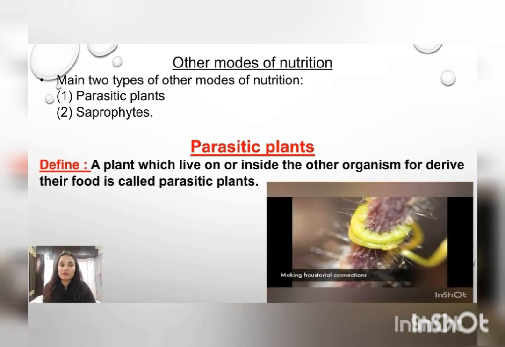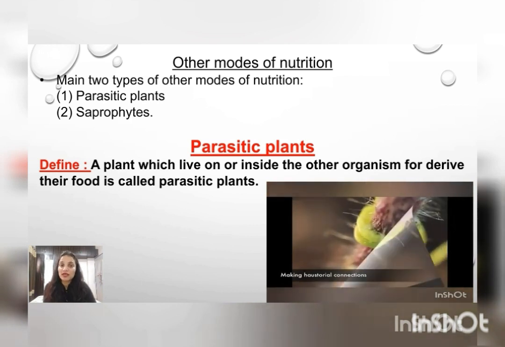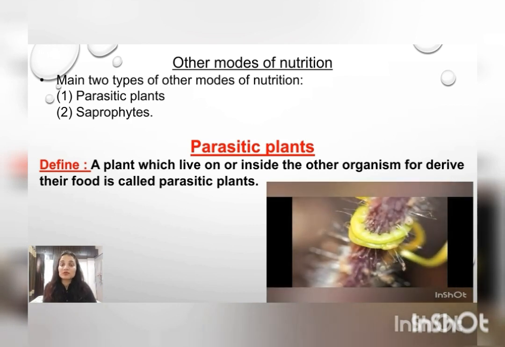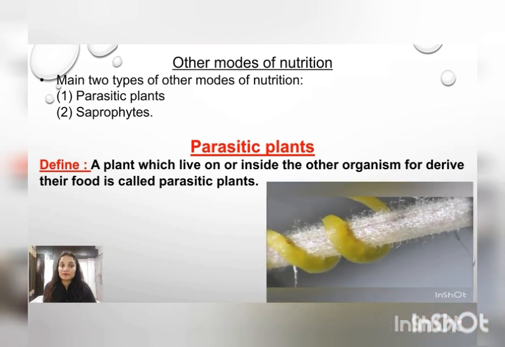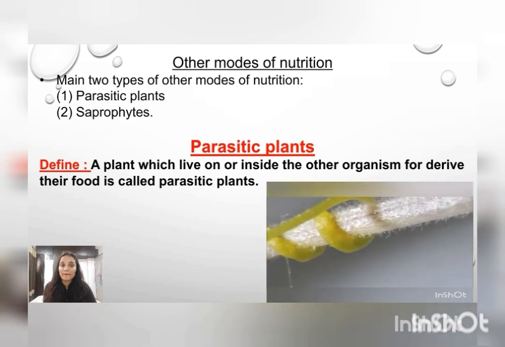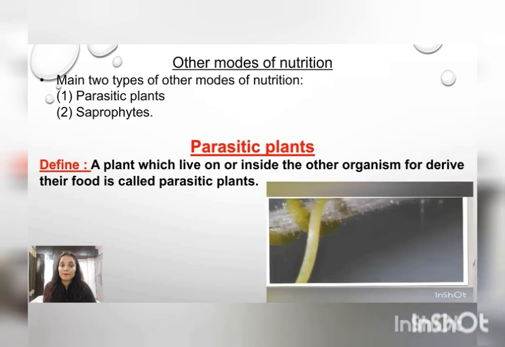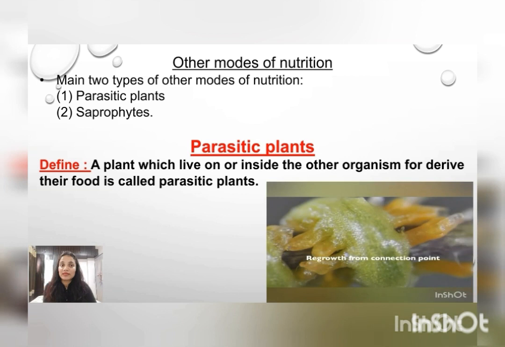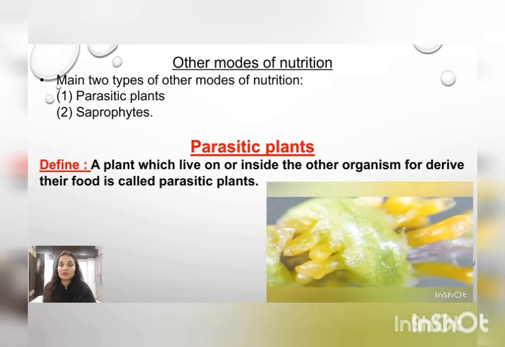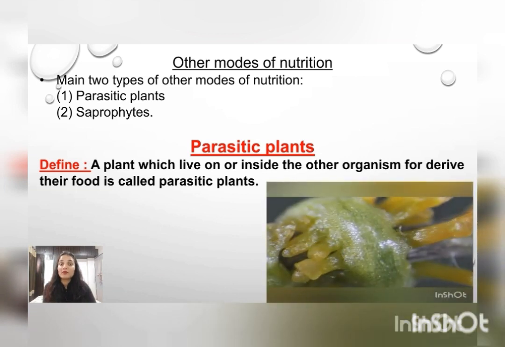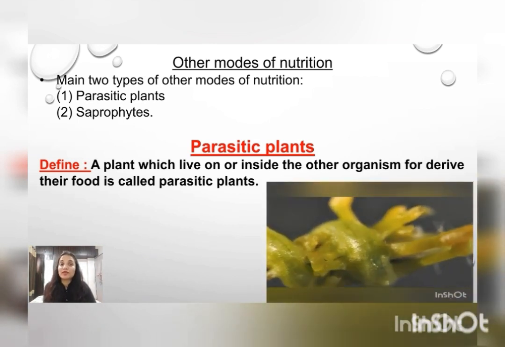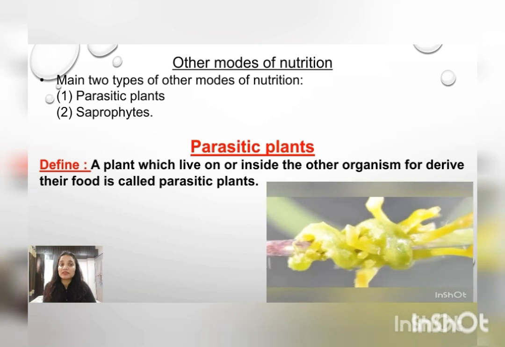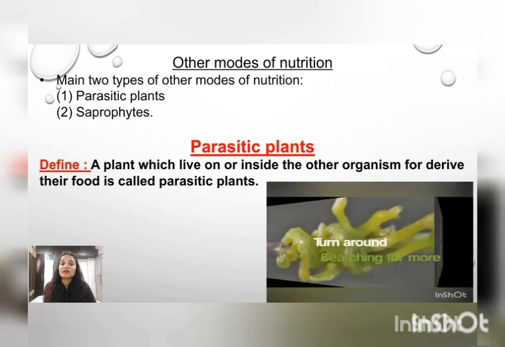Now see this loop making haustorial connection, meaning it is making connection with the host, entering their sucking roots inside the host to get the nutrients due to the attack on the host. And the development regrows from the connection point where they are connected to the host plant. From there the new dodder plant has germinated and the roots have dried up.